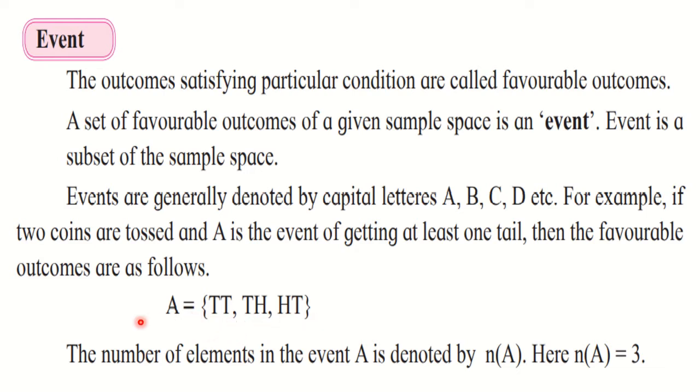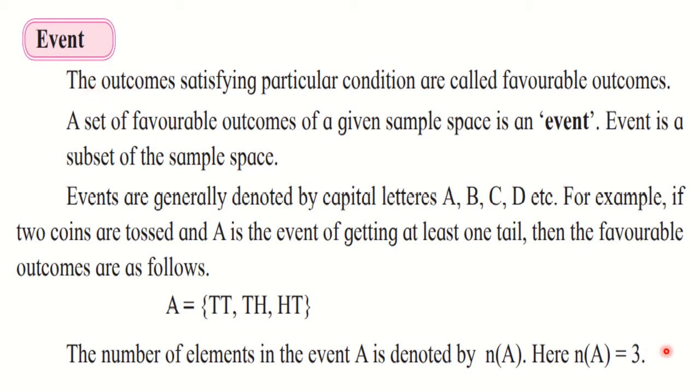Here the sequence is not important. You know that we have studied in sets that sequence is not important, so you can write in any sequence. Now the number of elements in the event is denoted by n(A), as we used to do for sets. In this case n(A) is equal to 3. So I hope you have understood the concept of event.